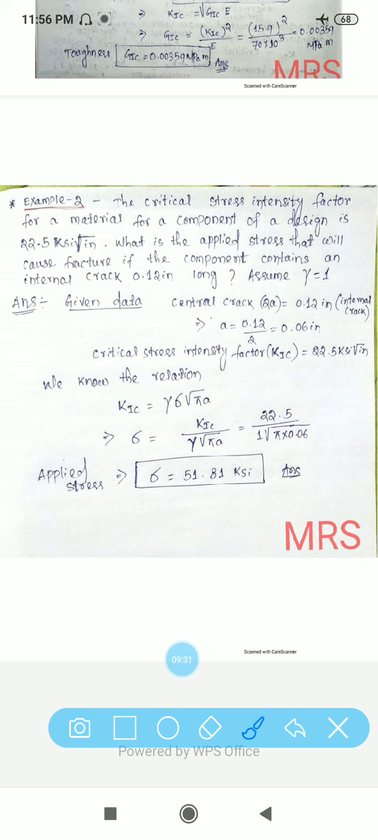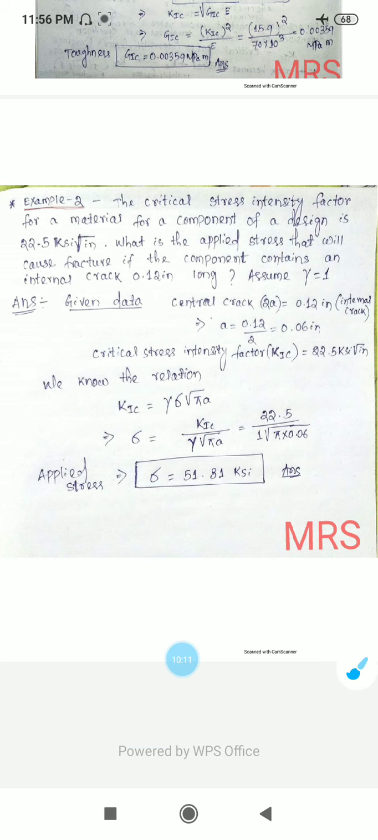Then the critical stress intensity factor KIC equals gamma sigma root over pi a. So sigma equals KIC divided by gamma into root over pi a. Put the value of KIC as 22.5, gamma as 1, and a as 0.06. Then the applied stress sigma equals 51.81 KSI. This is your answer. Clear? Thank you.